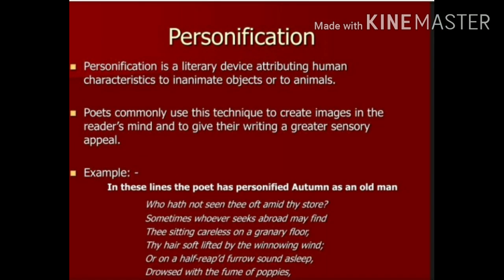Now, next is personification. Personification is a literary device which is used when a writer gives qualities of human beings to non-living things, objects, or animals. For example, trees running. Now, trees can't run. But if they are being used in a poem like this, example is that we are giving the quality of human beings, that is running, to trees. That is why here trees have been personified.